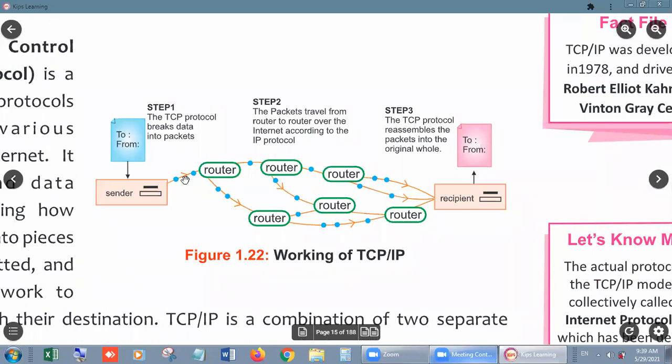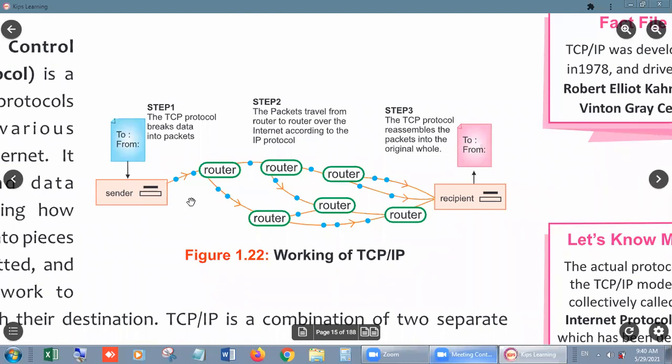Okay, students, look, on the left hand side we have a sender who wants to send some file to another computer. This is computer number 2, and it is called the recipient. Sender will send the message and recipient will receive the message. Now the problem is that we have to break data if we have a huge amount of data.